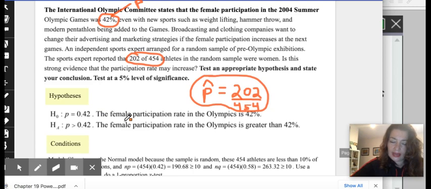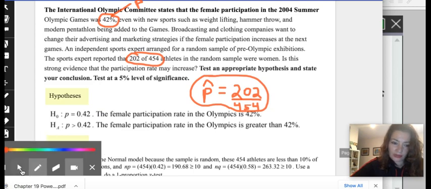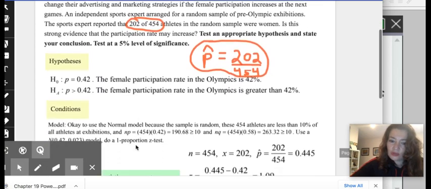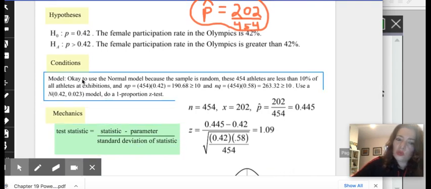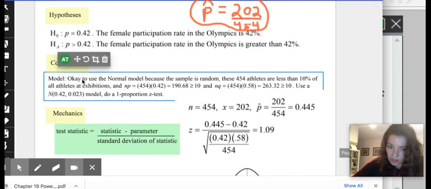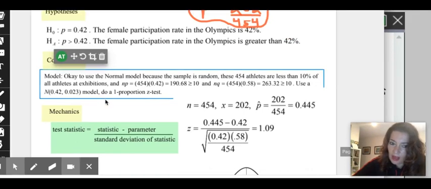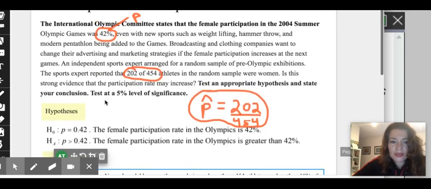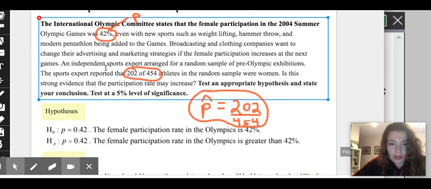So let's go ahead and see what we're going to do next. The next thing you want to do, as we have always been doing, is state and check the conditions. So I'll let you take a look at that. Number one, selected from a random sample, and it should be stated somewhere here. It says the sports expert reported 202 out of 454 were taken from a random sample.